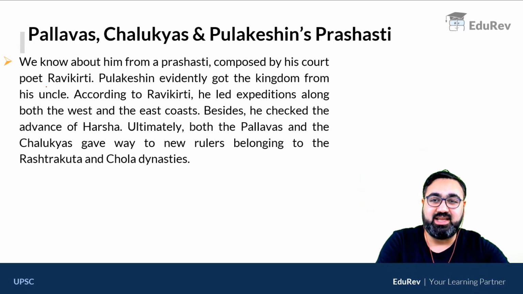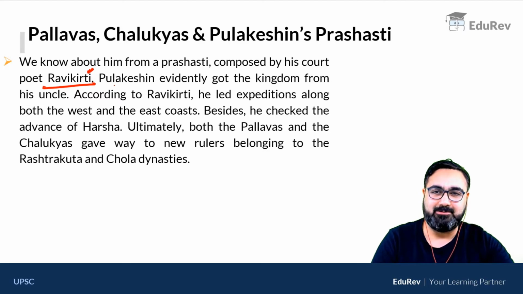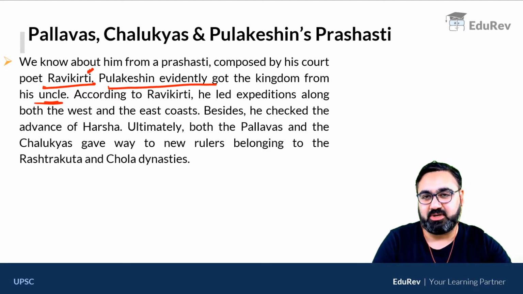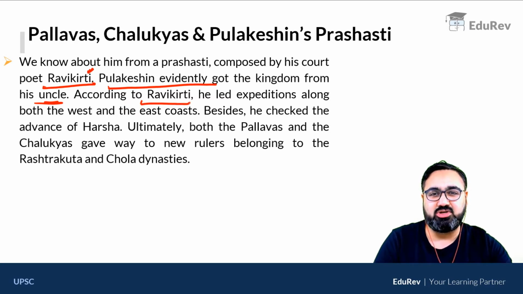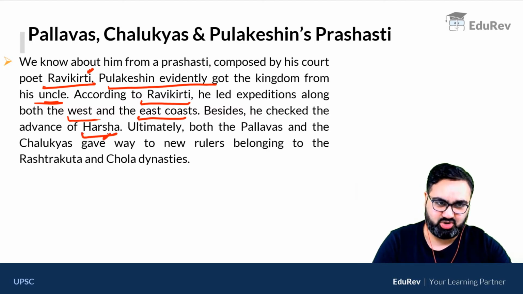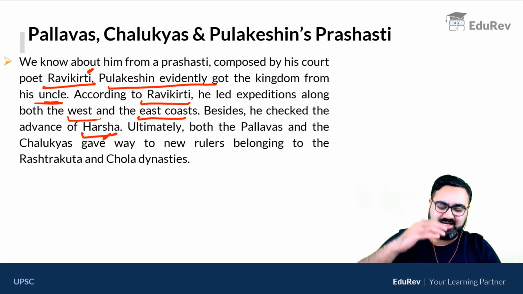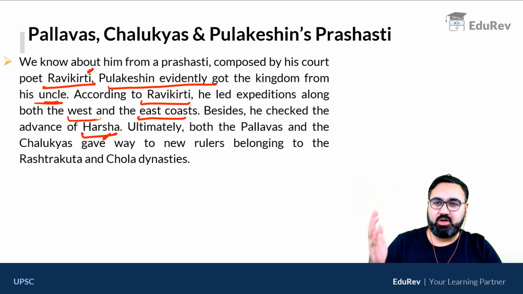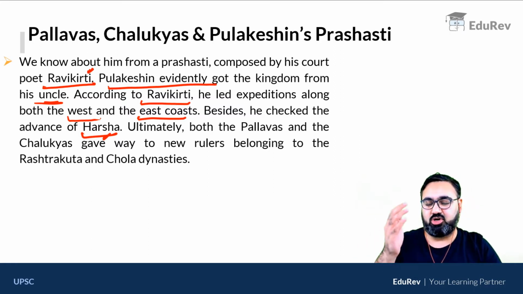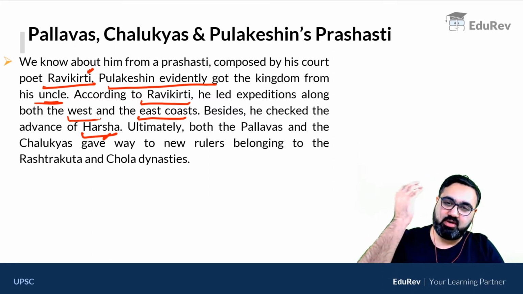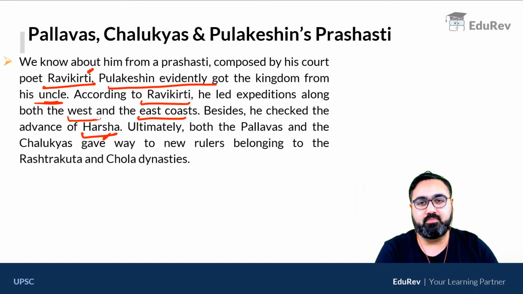Pulakeshin's Prashasti was written by Ravi Kirti. Ravi Kirti was a court poet of Pulakeshin. Pulakeshin got the kingdom from his uncle as per the Prashasti. Ravi Kirti also said that Pulakeshin had many expeditions in the west and in the east, and he checked the advance of Harsha. So Harshavardhana is written about in Pulakeshin's Prashasti too, which says he checked Harsha's advance. That Harshavardhana was not allowed to go to the south is also written in Harshavardhana's own records.